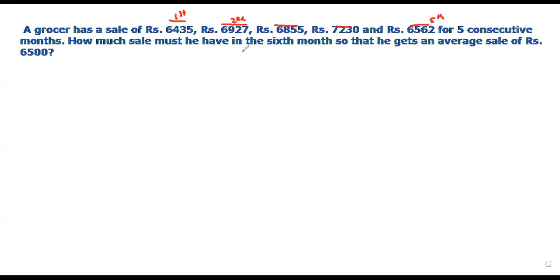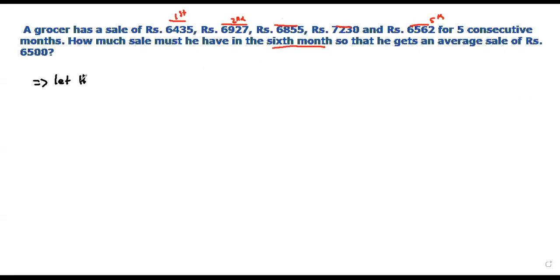How much sale must he have in the 6th month so that he gets an average sale of rupees 6,500?